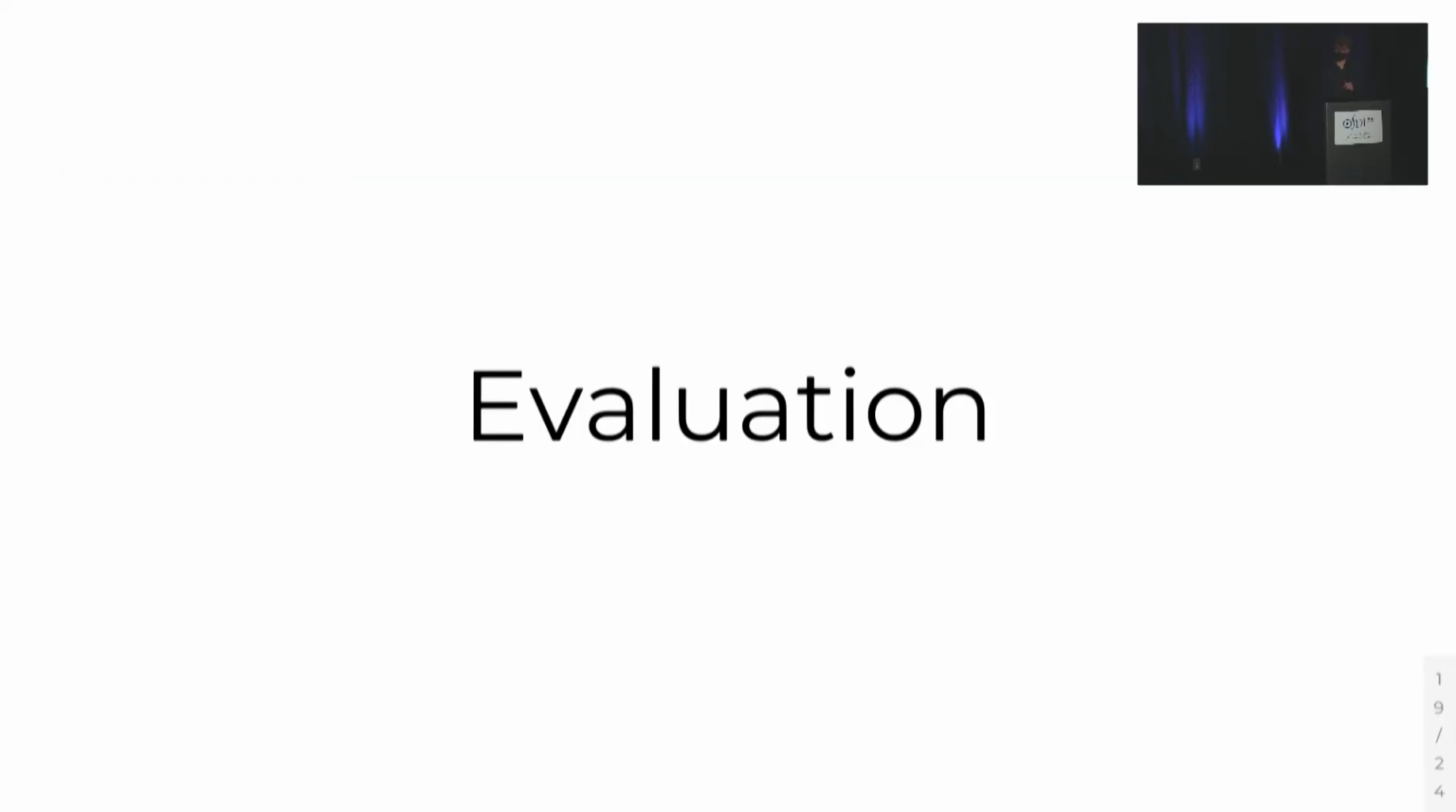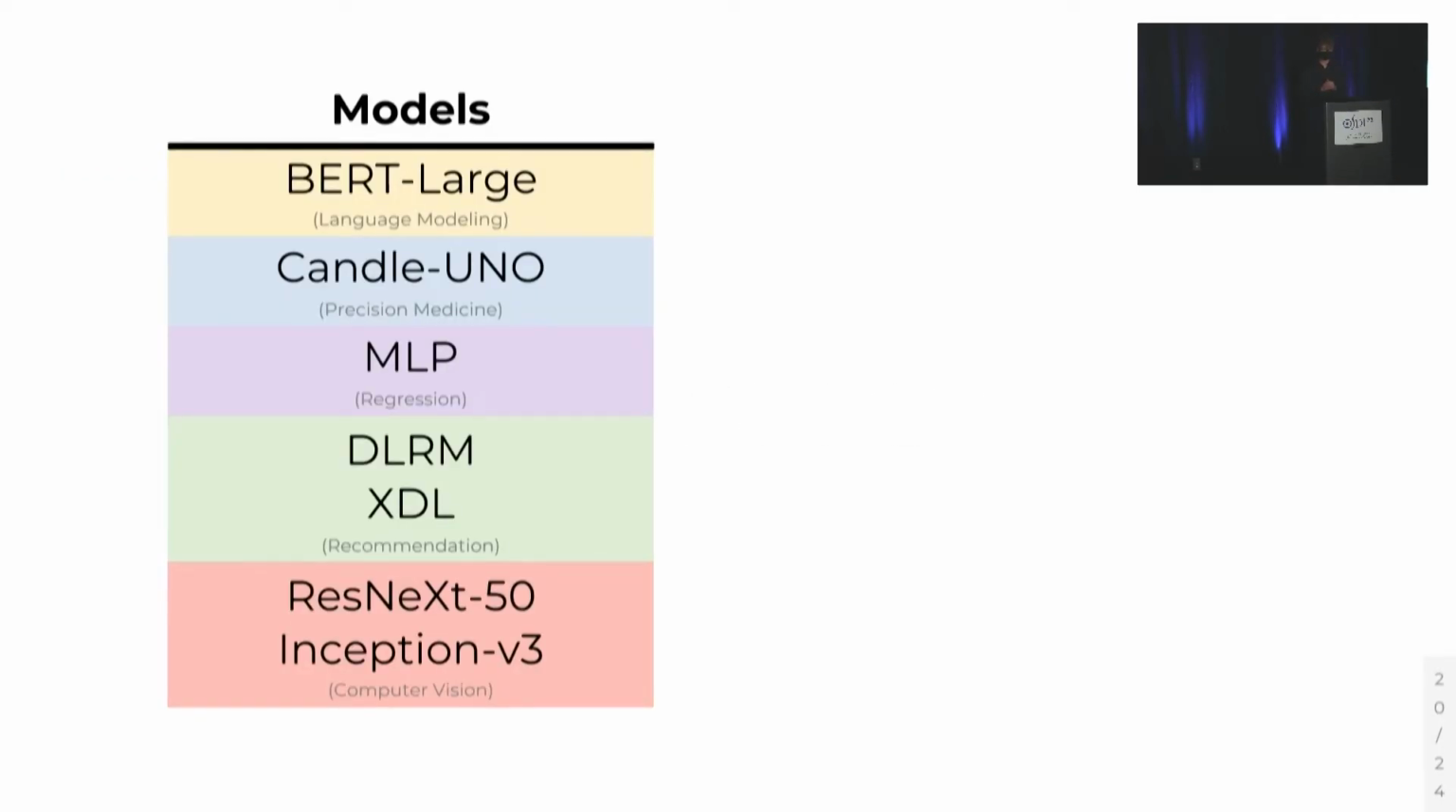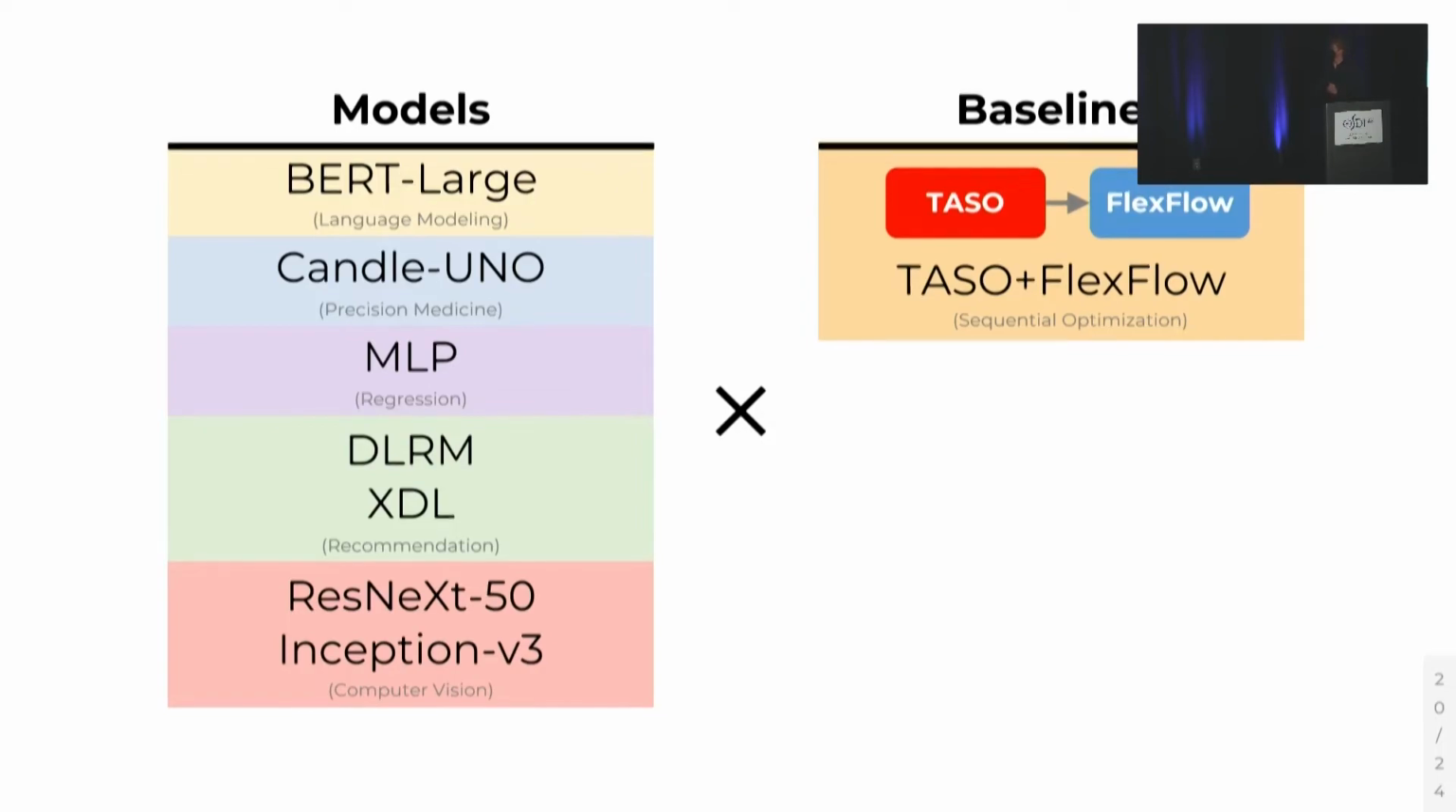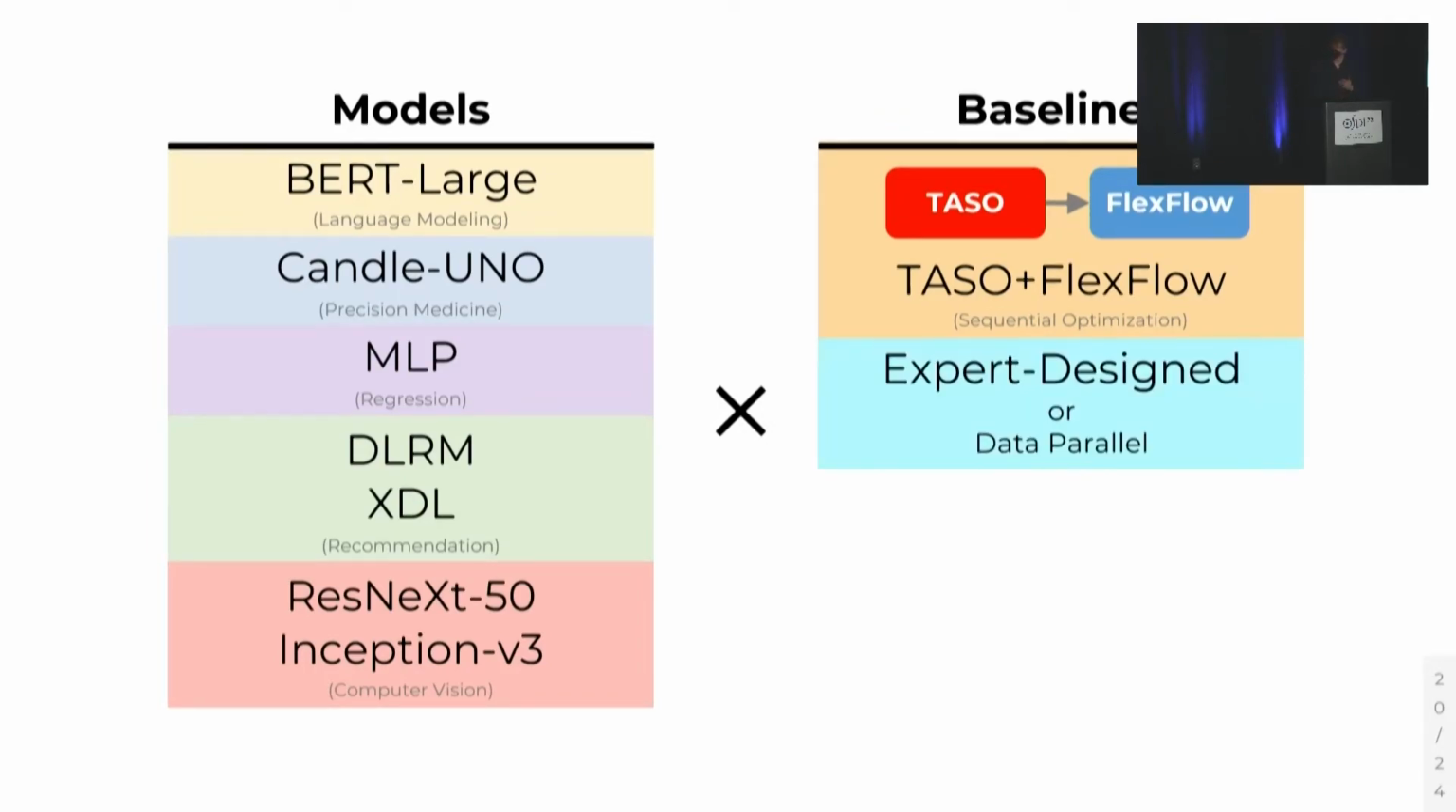Now let's turn to the evaluation. We evaluate Unity on 7 models from a range of domains. And on each one, we compare them against 2 baselines. First, the sequential application of an algebraic optimizer and an auto-parallelizer, in this case, TASO followed by FlexFlow. And also expert design strategies found in the literature. For models where we could not find expert design strategies, we fall back to data parallelism.